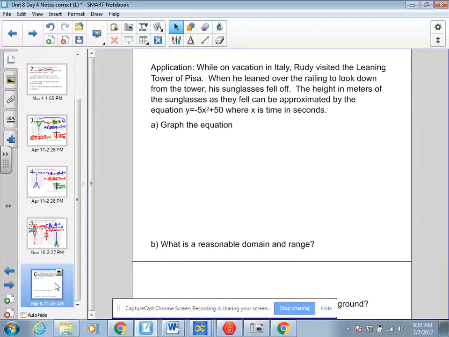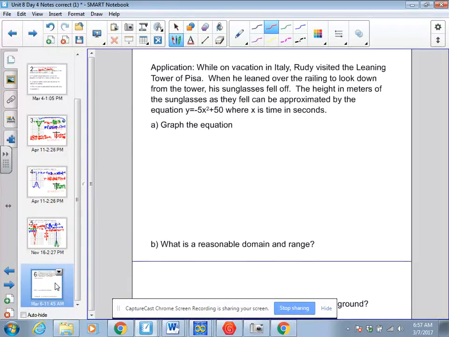Okay, last thing. We've got a word problem here. So we're visiting the Leaning Tower of Pisa. His sunglasses fell off. So the height of the sunglasses as they're falling, so in air, is given by the equation negative 5x squared plus 50, where x is time in seconds. We need to graph the equation.